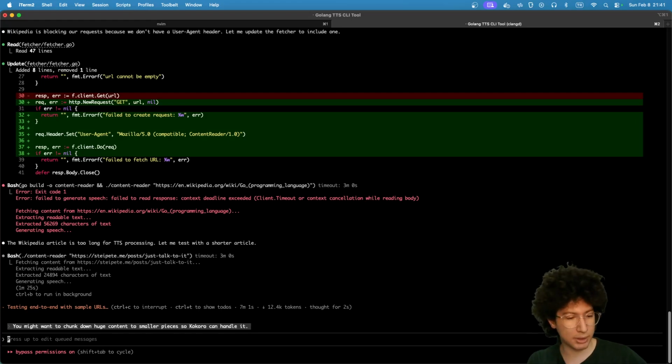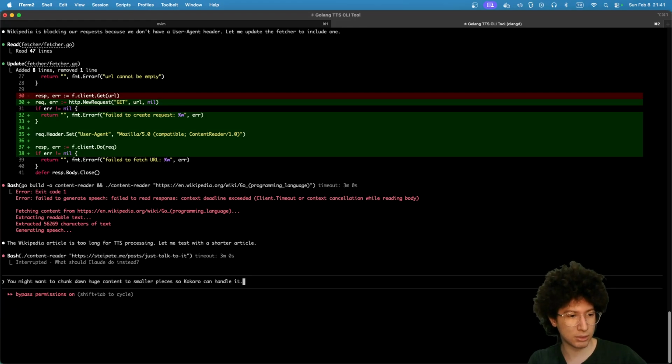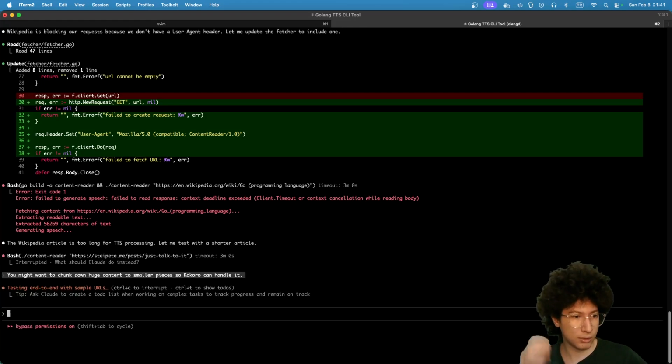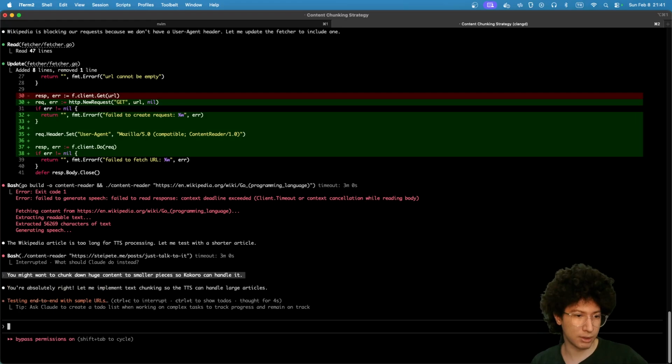I think I can bypass this because it tries to generate speech again. Instead of wasting time, I just said send my queued message, so it will now get it.